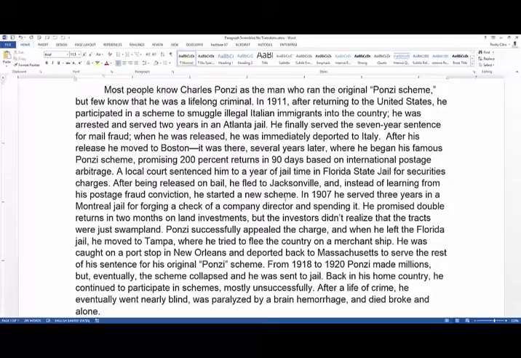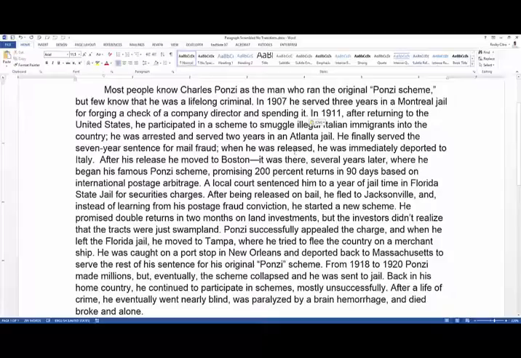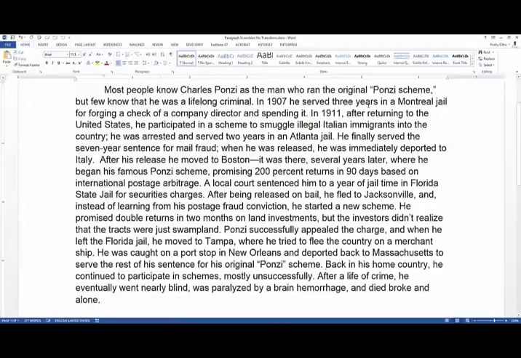Okay, so I'm going to go ahead and get started here. So the first thing we notice is that we have some dates, 1911, 1907, 1918. So I'm going to start by sticking these in the beginning. Now, it might not necessarily be the first event, but at least we can get these in order. So let's get our dates here. And we have the three dates, and then we're probably going to have to fill some things in between.